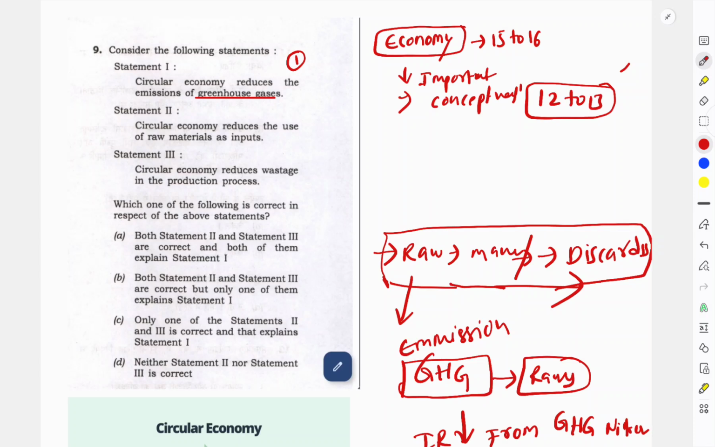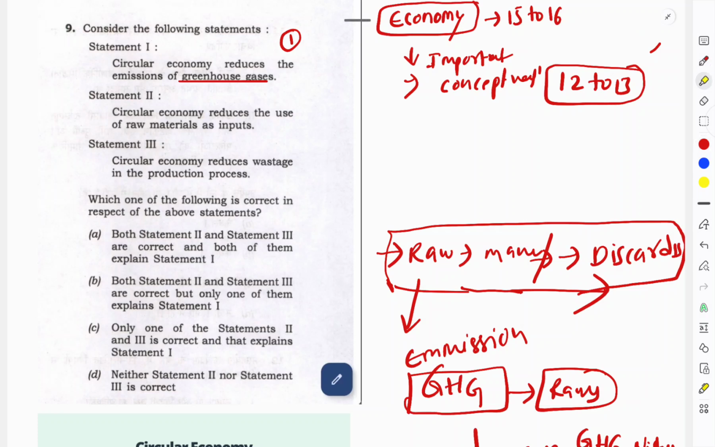Circular economy reduces the use of raw material as inputs. So this is also correct. The circular economy reduces wastage, and the circular economy reduces the use of raw material. So statements 1, 2 and 3 are all correct. They are explaining statement 1 as well. Yes guys, both statements are true and option A is correct for this question.